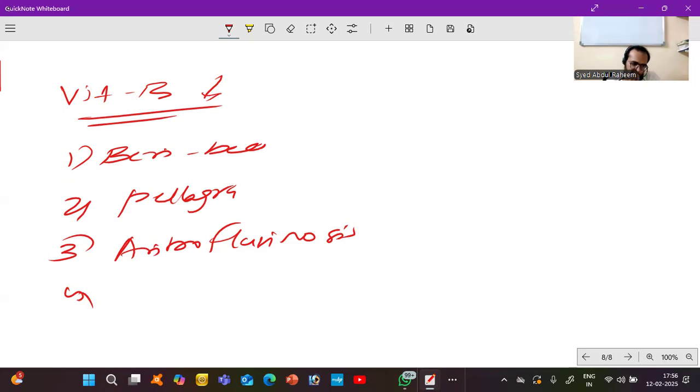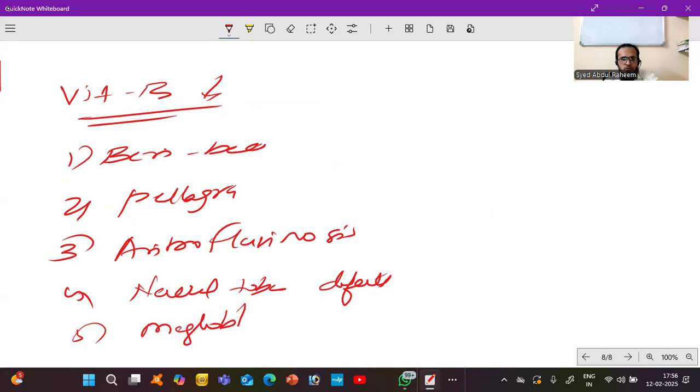Fourth one is neural tube defects. And fifth one is megaloblastic anemia. These are the deficiency diseases of vitamin B.